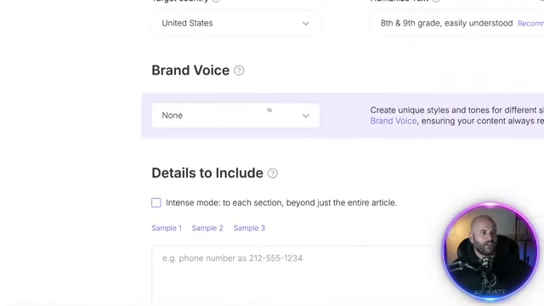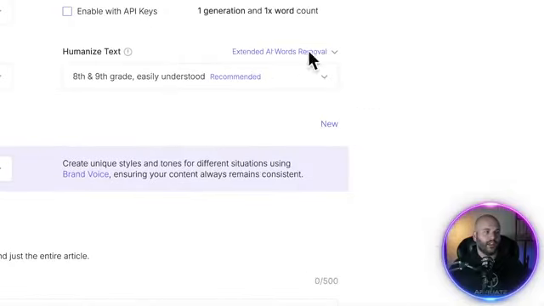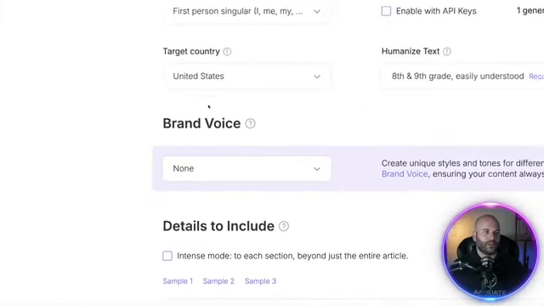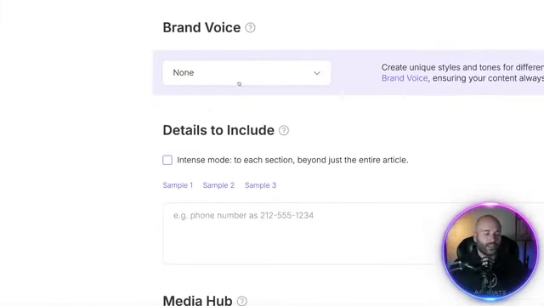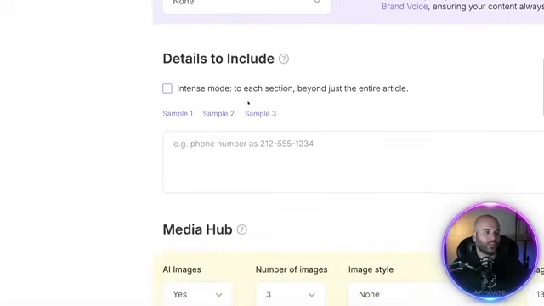So as I come down here, I do want to note this. If you decide to upgrade, you like this tool, this is so cool. The brand voice, you can input your own content and feed it and train it so it knows how you speak in written word, and it will adapt to your brand voice and write content in your voice. So not only will you have the AI word removal, but you can also have your brand voice and train it to do that as well. So that is really cool.